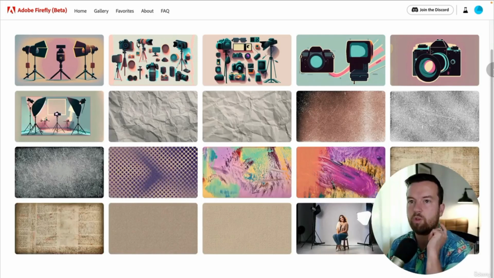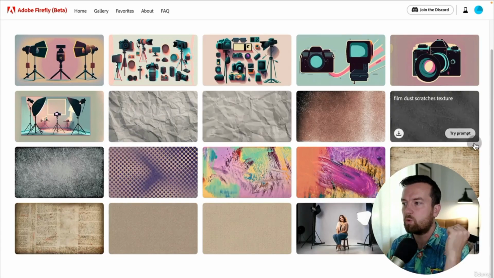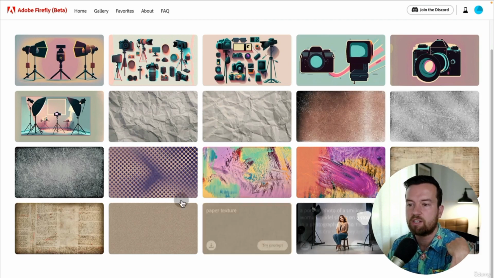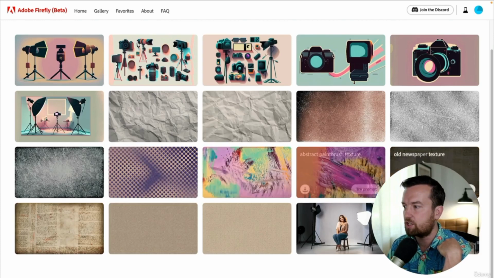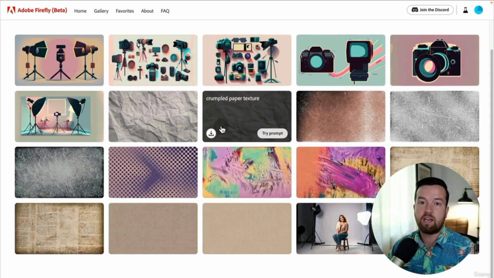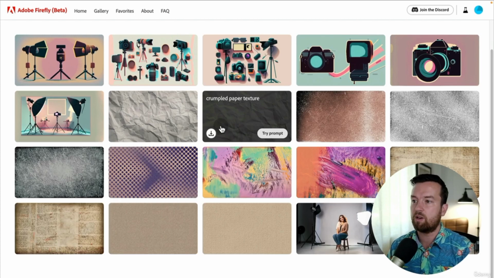The last thing I want to show you that I used Adobe Firefly for, but you could use any of these tools, is to create textures. So here are all these cool textures that I created, from crumpled paper to film dust and scratches, grunge, halftone dot texture, abstract paintbrush textures, old newspaper textures, paper textures. These are things you could put together to create a really cool motion graphic style in your videos. I'm going to do a little tutorial on how to do that in the next lesson within Premiere Pro. So check that out if you're interested.